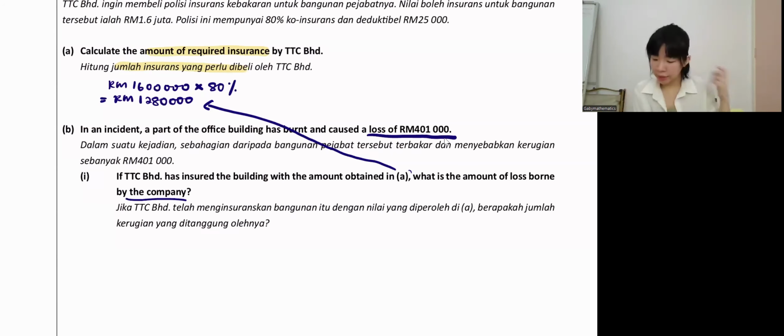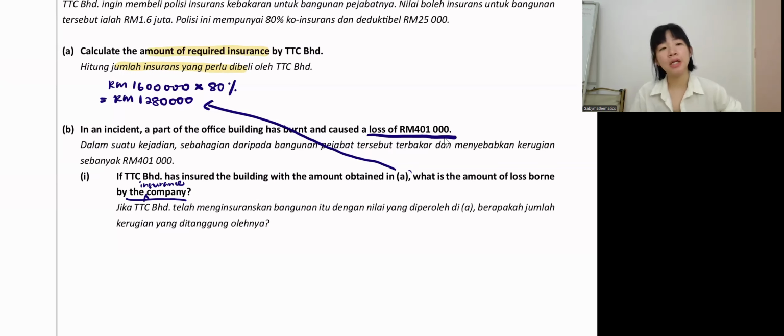So the question asks, how much is the loss borne by the company? Okay, guys, the company here is insurance company. Okay, I want you to add this. So how much is the amount of loss borne by the company, the insurance company?